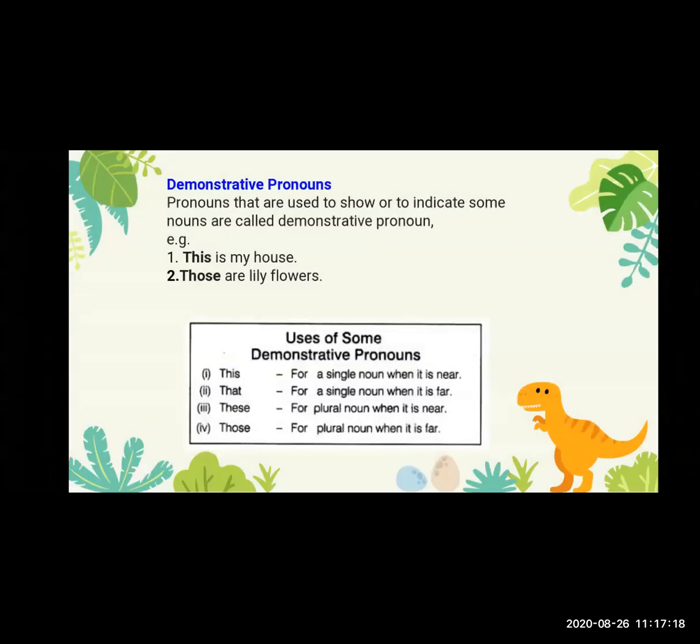demonstrative. So what is meant by demonstrative pronoun? Demonstrative pronouns are pronouns that are used to show or indicate some nouns. For example, this is my house, this is my car, this is my home, this is my brother. When we have to indicate some nouns, these are the demonstrative pronouns.